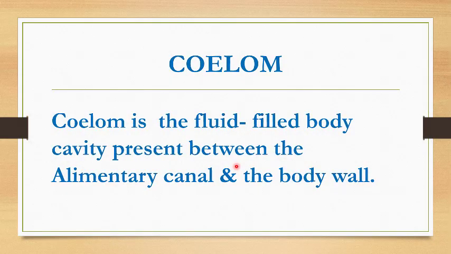Next criteria by which animals are classified is coelom. Now the question arises, what is coelom? Coelom is the fluid filled body cavity present between the alimentary canal and the body wall. The true coelom has a mesodermal origin.